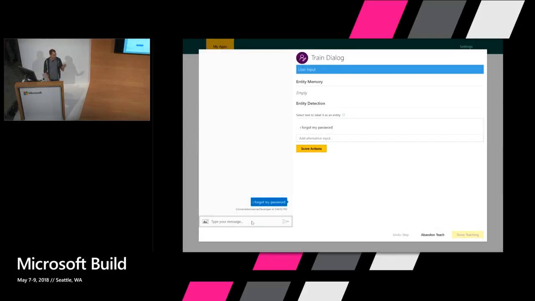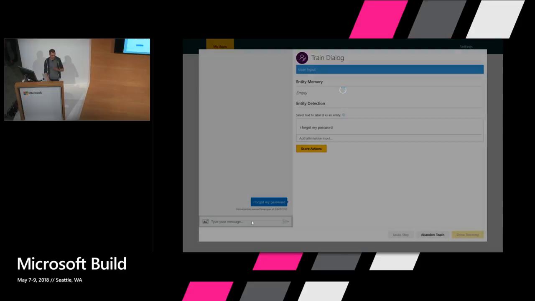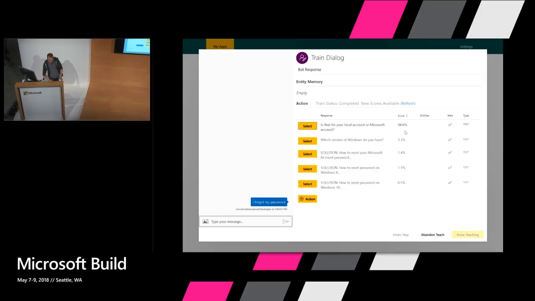This entity extraction step, we'll come back to this in the second demo. This isn't going to be relevant for us the first pass through. Now what you'll see are the predictions from the neural network and their scores. So here, these are the different actions that the system has available. And these are all of the different scores there. And they're sorted by score.